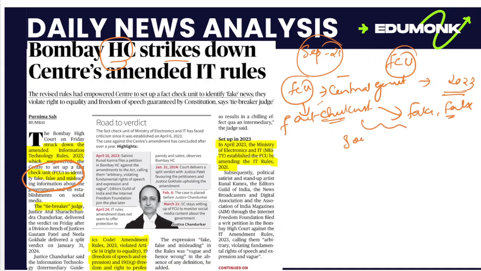So the government's fact check unit directly attacks social media and also the freedom of speech.